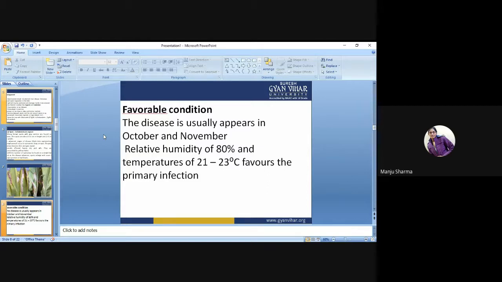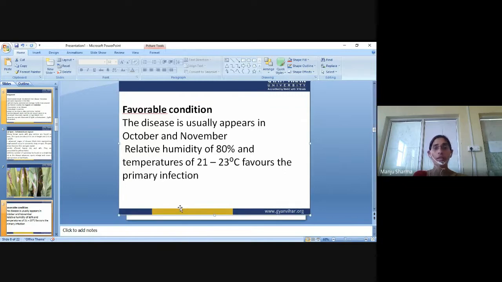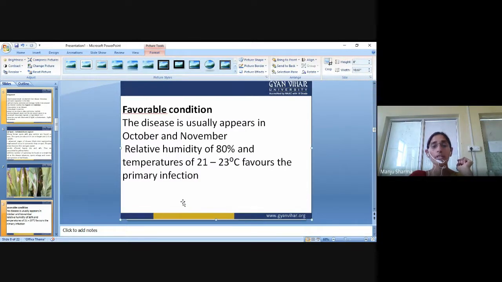So basically October and November is the favorable time when the pathogen grows easily, with relative humidity of 80% and temperature of 21 to 23 degrees centigrade. During this season this disease occurs more.